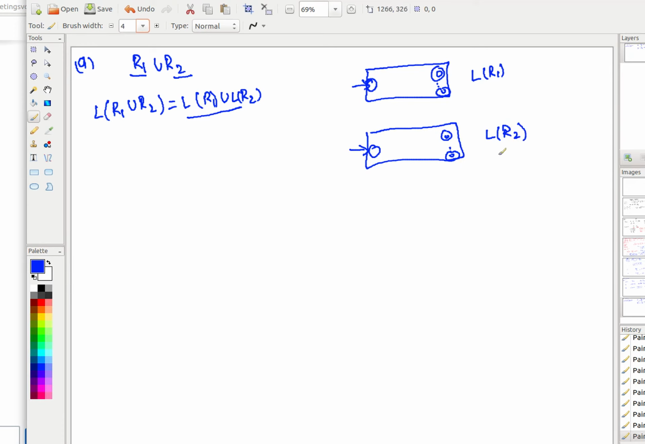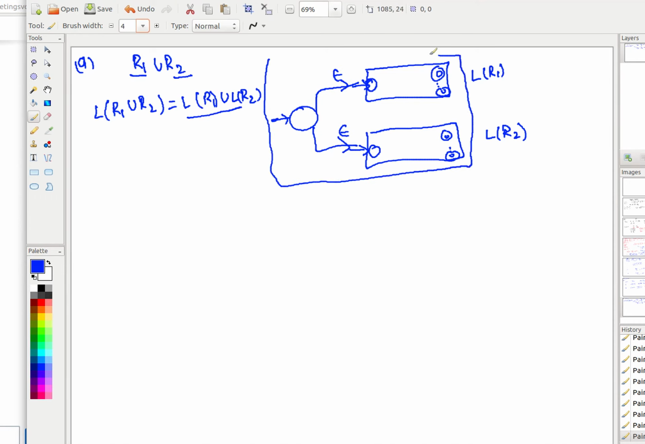I think you know how to union two machines, right? To combine their languages in a union way. You have already done it during the study of closure properties. You just have to create a new start state and connect it with this with an epsilon move and with this with an epsilon move. Done. This bigger machine that you have created, what is the language of this bigger machine? The language of this bigger machine M will be L of R1 union L of R2.